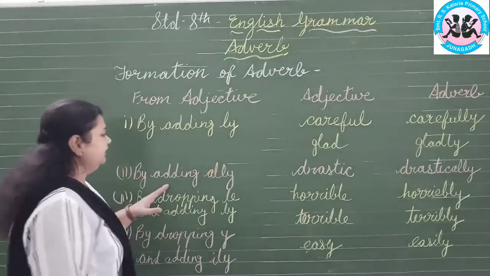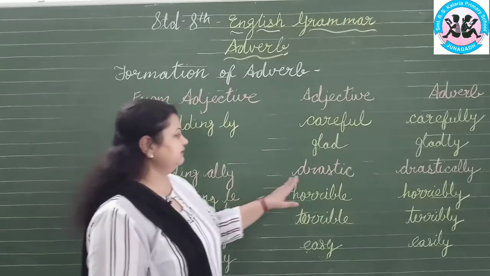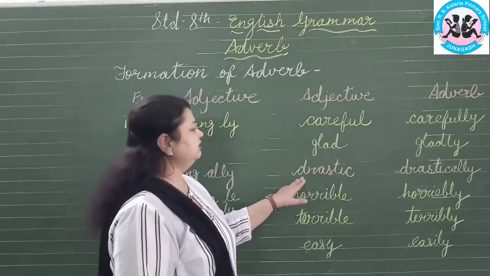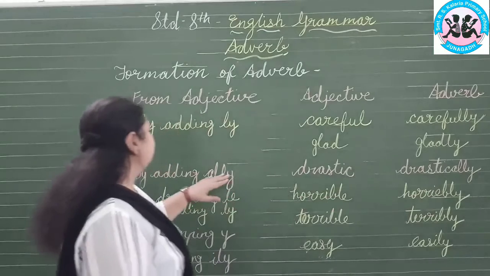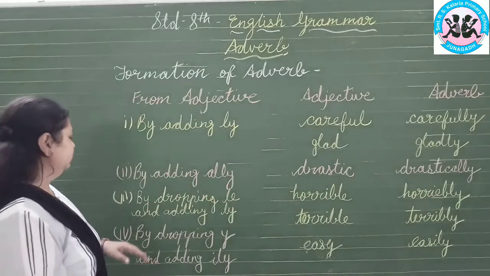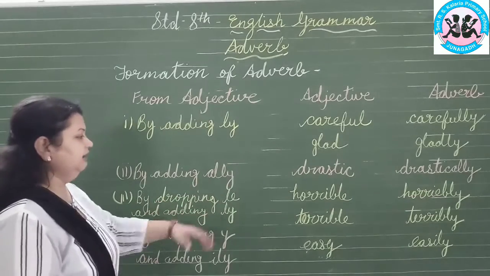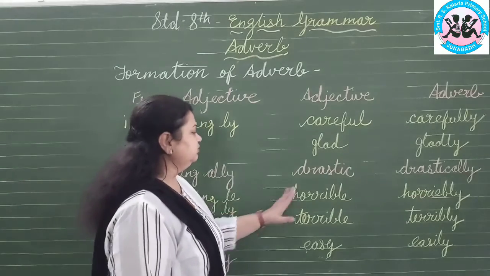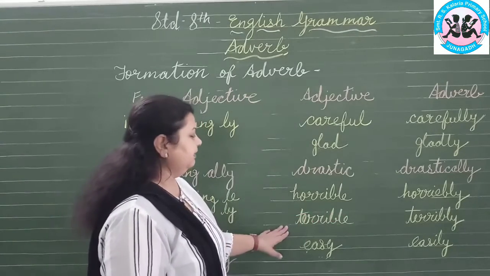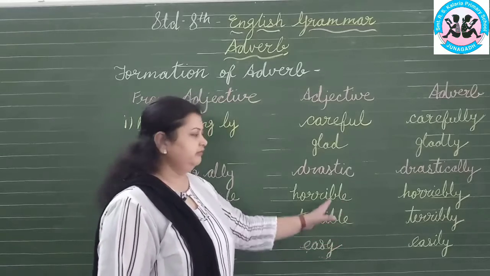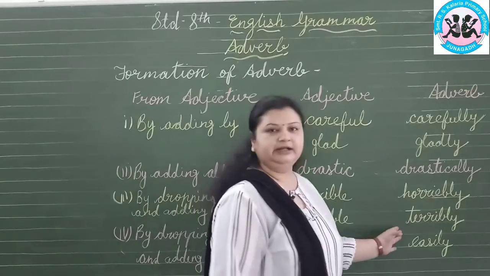Then, by adding ly to a word like drastic, the adverb will be drastically. So we can form adverbs from the adjective. Sometimes by dropping LE and adding LY. In the words horrible and terrible, LE is given there, so we will drop LE, remove LE and add LY. So it will be horribly and terribly.